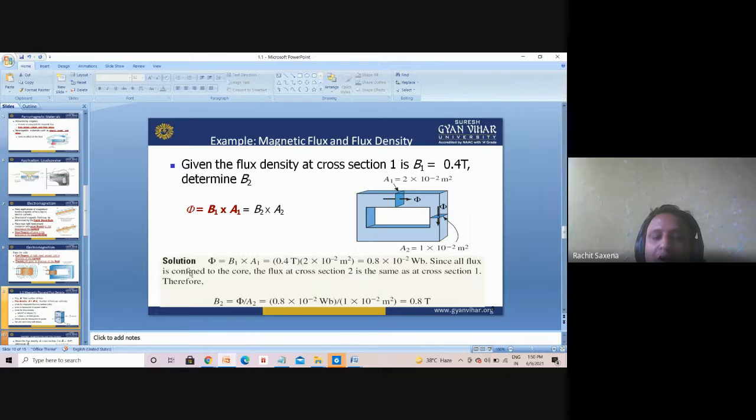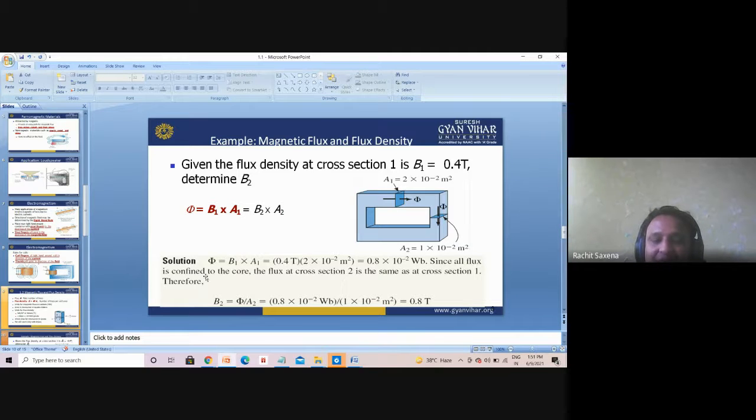Since all flux is confined to the core, the flux remains the same, but the area is different, so the density will be different. What I want to say through this numerical is that the flux remains the same, but the area is different, so the density is different.